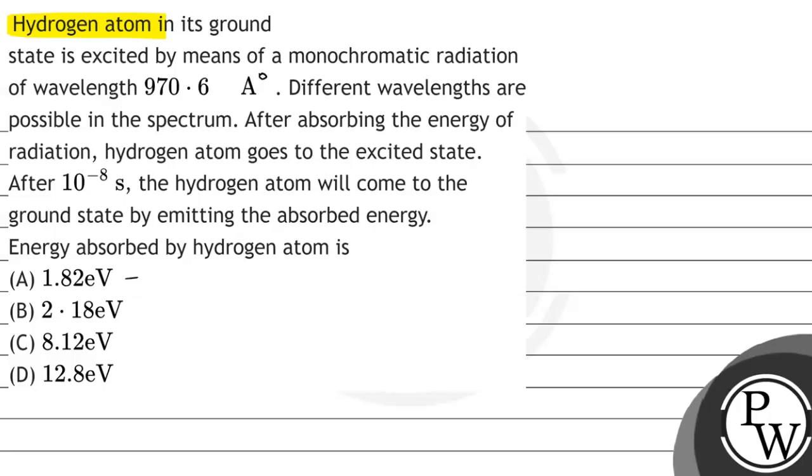Hydrogen atom in its ground state is excited by means of a monochromatic radiation of wavelength 970.6 angstrom. Different wavelengths are possible in this spectrum. Now, after absorbing the energy of radiation, hydrogen atom goes to excited state, and after 10 raised to the power minus 8 seconds, the hydrogen atom will come to the ground state by emitting the absorbed energy. We have to find the value of energy absorbed by this hydrogen atom.